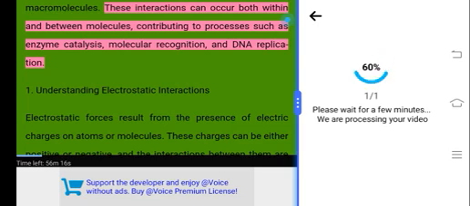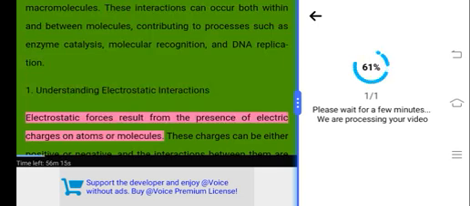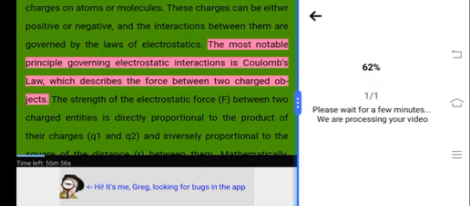These interactions can occur both within and between molecules, contributing to processes such as enzyme catalysis, molecular recognition, and DNA replication. 1. Understanding electrostatic interactions. Electrostatic forces result from the presence of electric charges on atoms or molecules. These charges can be either positive or negative, and the interactions between them are governed by the laws of electrostatics. The most notable principle governing electrostatic interactions is Coulomb's law, which describes the force between two charged objects.